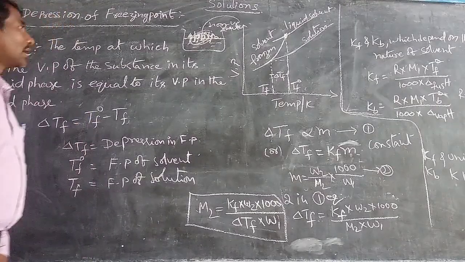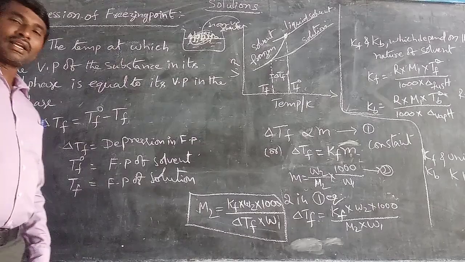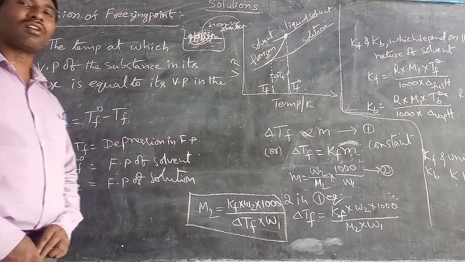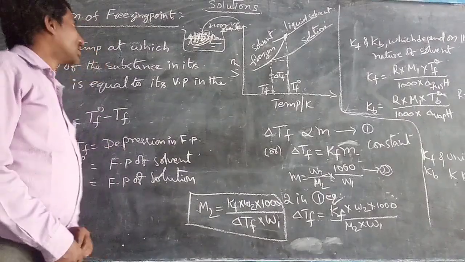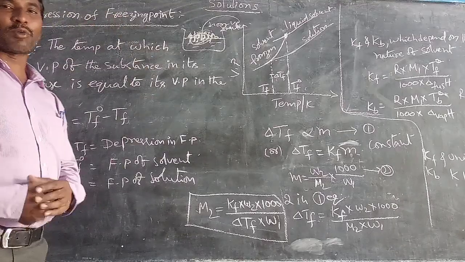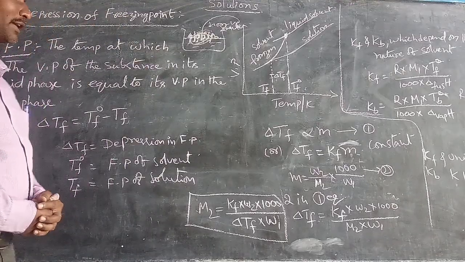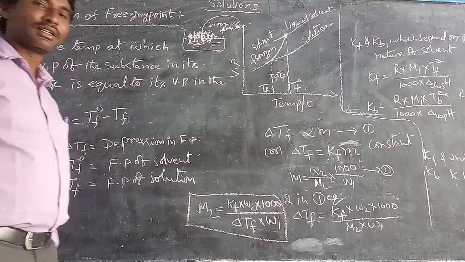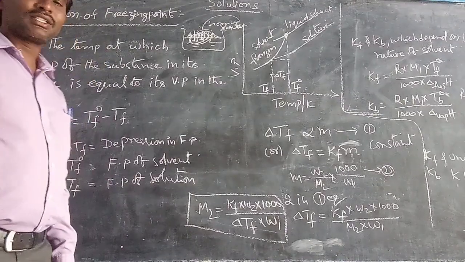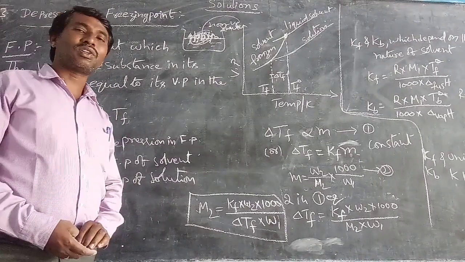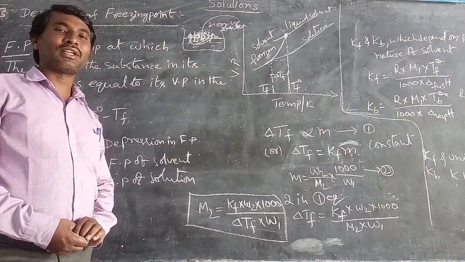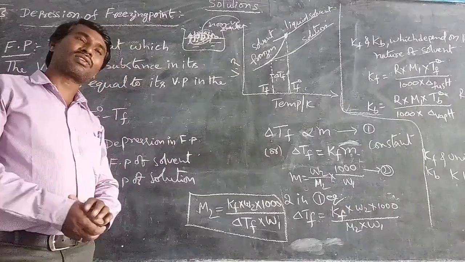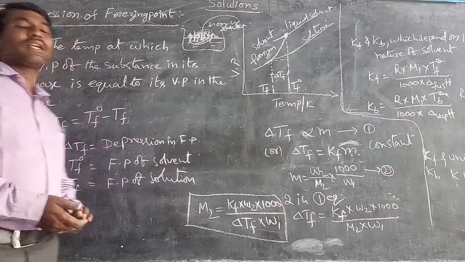And we know already relative lowering of vapor pressure and elevation of boiling point. Now the third one is depression of freezing point. The freezing point also depends on the vapor pressure of the liquid solution, the solvent.